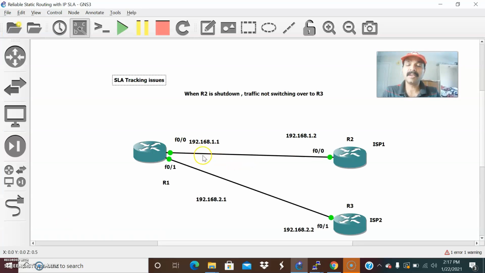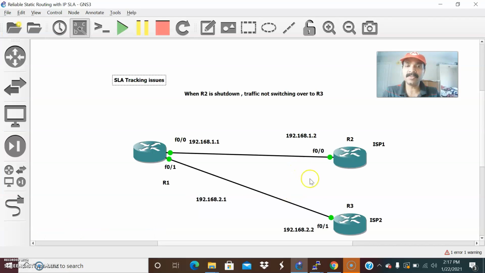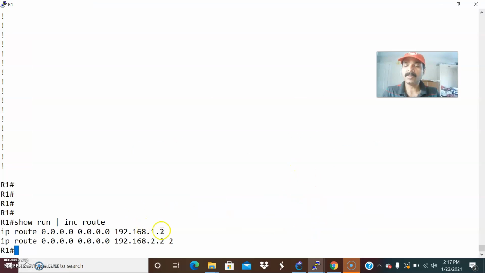What I have done is I have created two static routes, one to this interface and one to that interface. The ip route is a default route via 192.168.1.2, right? This interface, and another one is 2.2. A default static route will take an administrative distance of 1, right? Connected interface is 0, and this one takes the administrative distance as 1, and this other one I make a floating route. What is a floating route? We can make a route less preferred. The route with the least administrative distance is always selected, and this one will be less preferred.